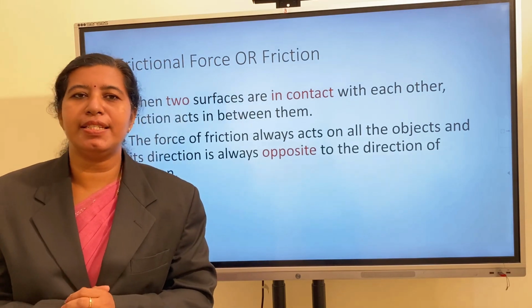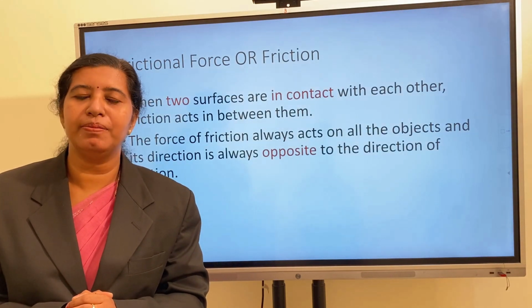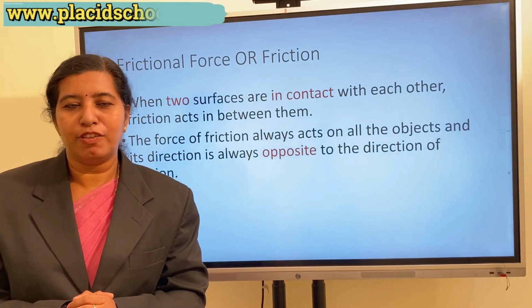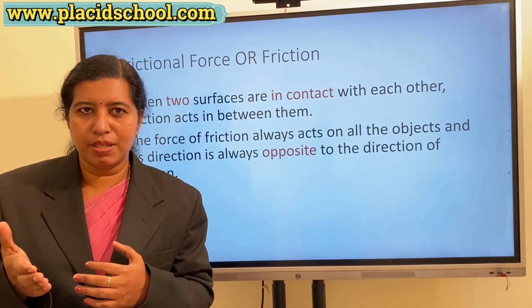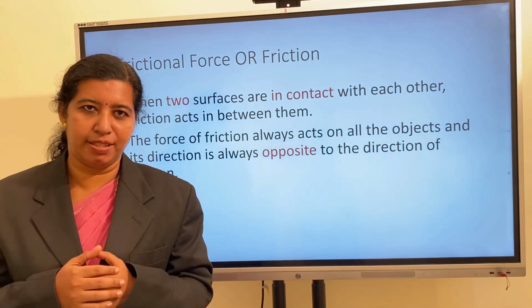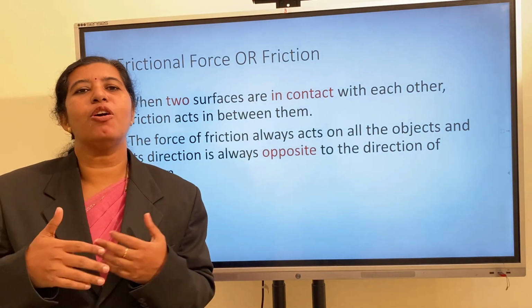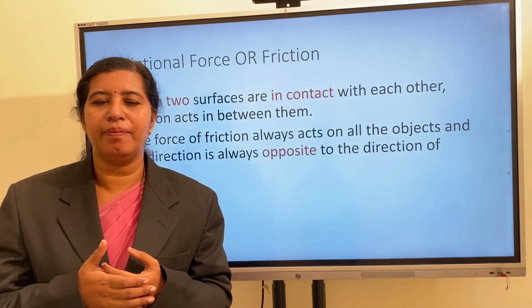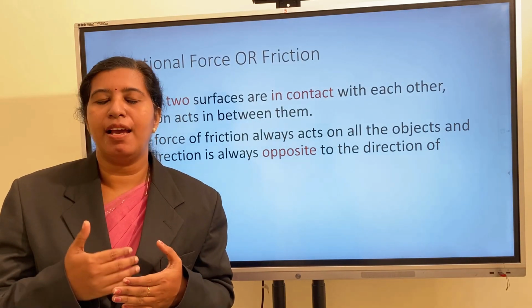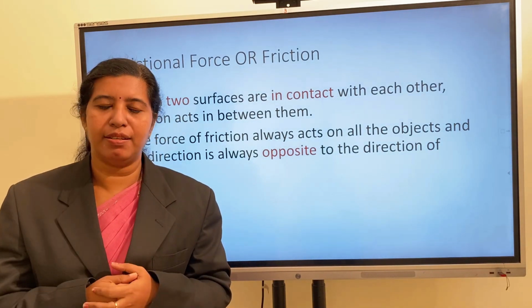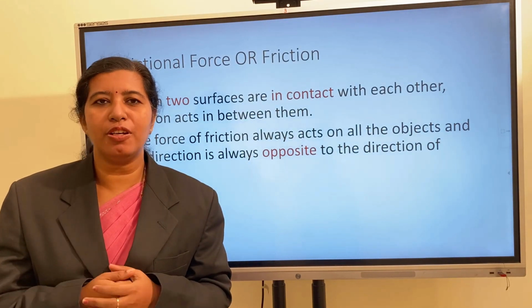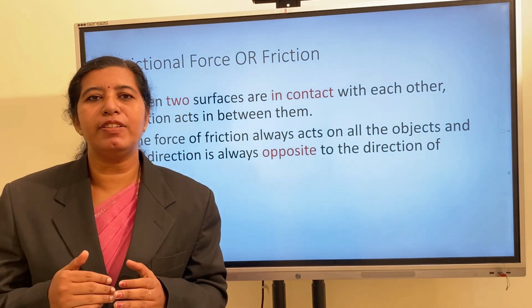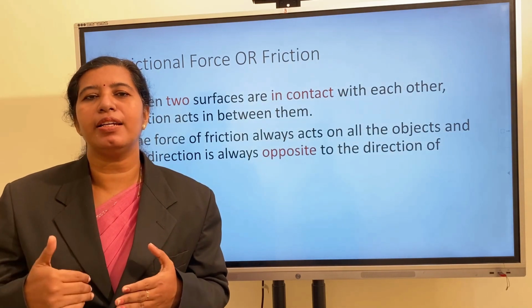In the beginning of this chapter, I told you a moving object, for example, a rolling ball on the ground, slows down and comes to rest. When we stop pedaling a bicycle, its speed decreases and gradually comes to rest. In the same way, for vehicles also, when you switch off the engine, the speed of the vehicle slows down and comes to rest.